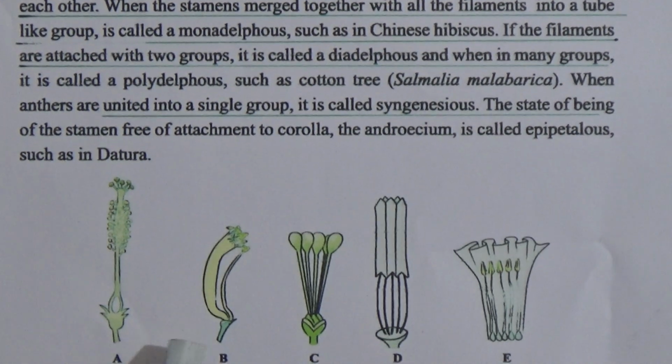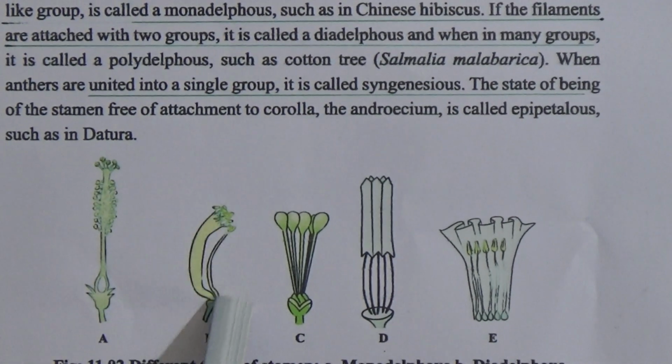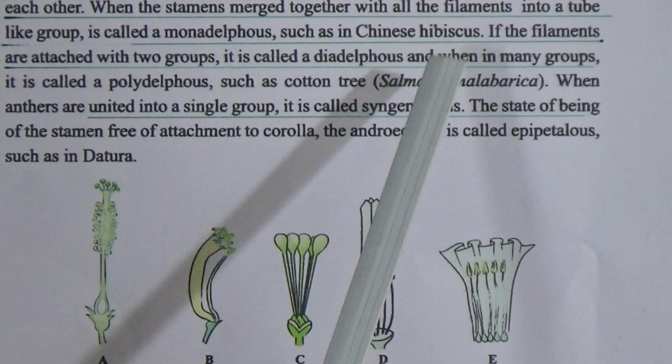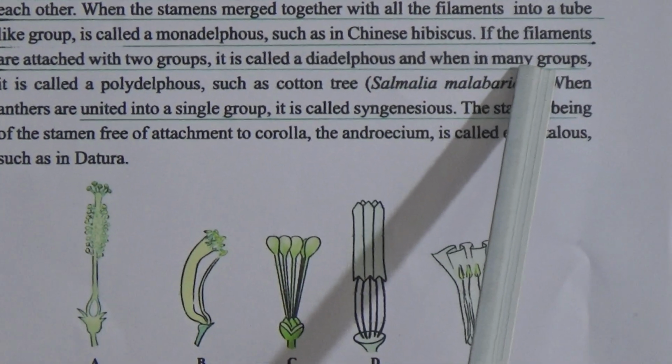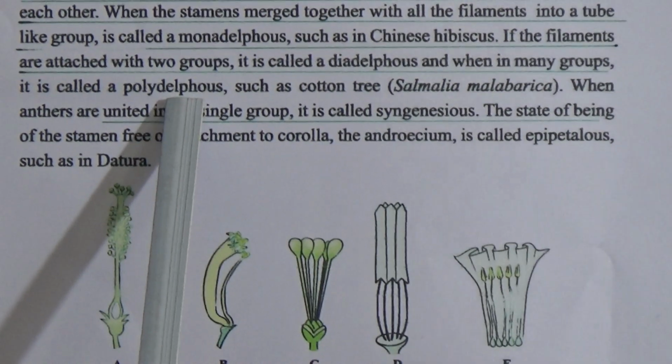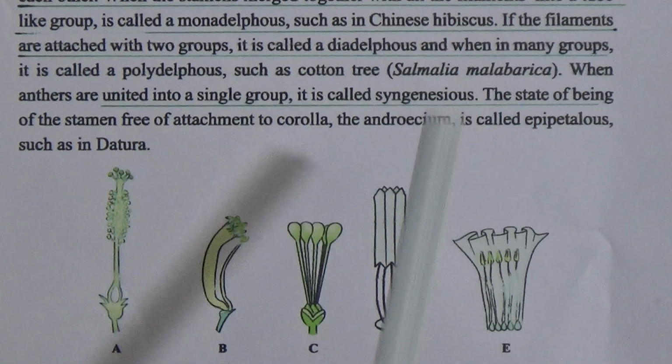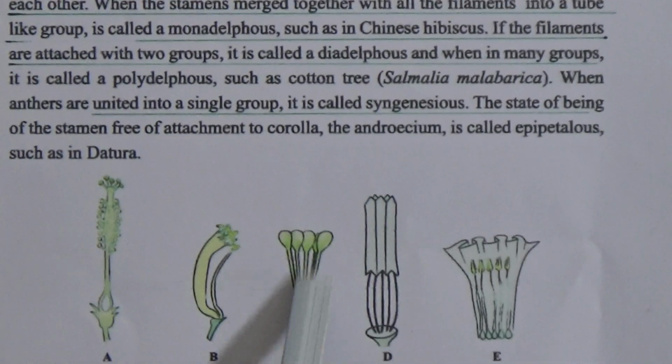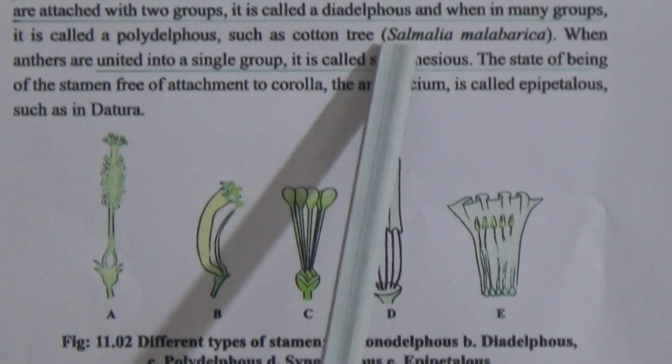This is a picture of diadelphous. And when in many groups, it is called polydelphous. And here the next picture is polydelphous, C number, such as cotton tree.